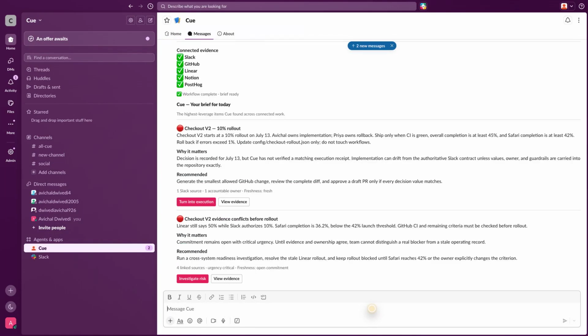Q surfaces two priorities: an unexecuted rollout decision and a launch risk caused by conflicting evidence. Each card offers a clear next action. Let's start with the decision.